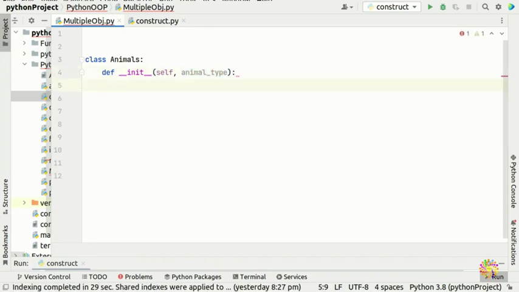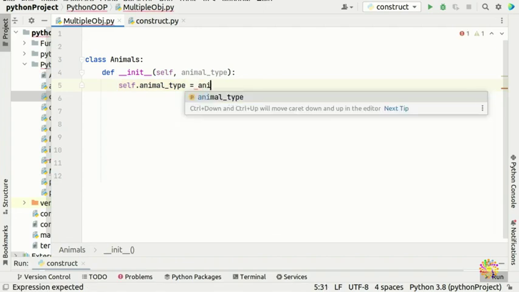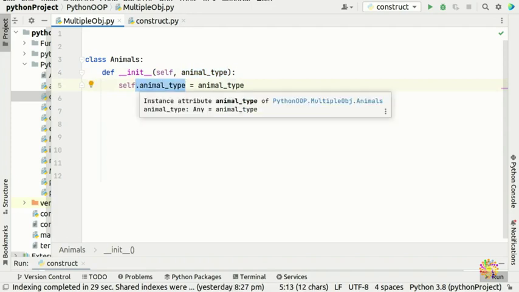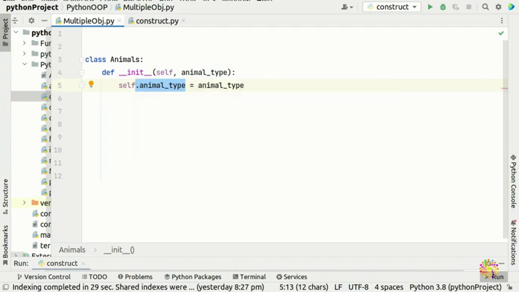So we put self.animal_type and assign the animal type which we have in our constructor. You can put just type here as well, but type is going to cause a lot of confusion later on. When we specify animal type in the naming convention, we know straight away which animal type we mean.